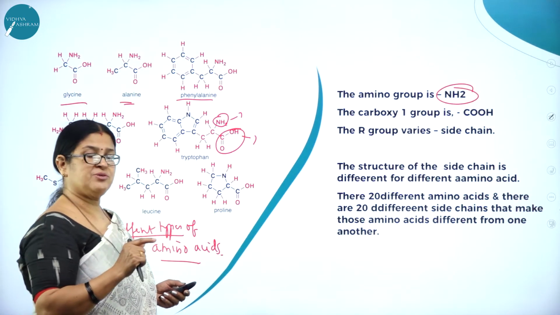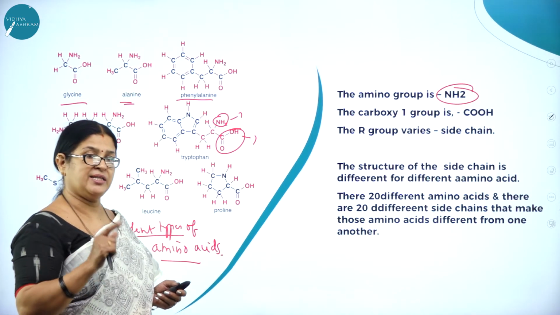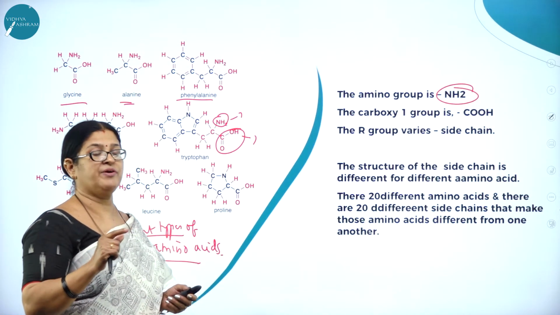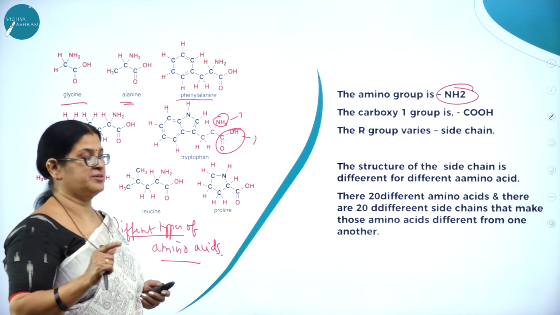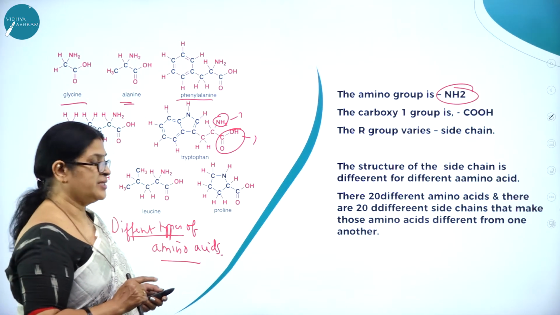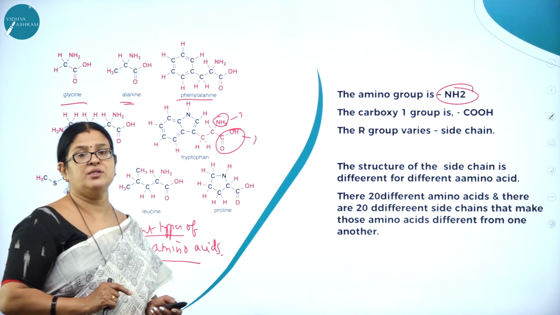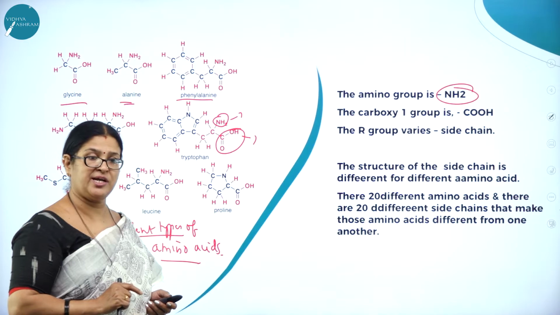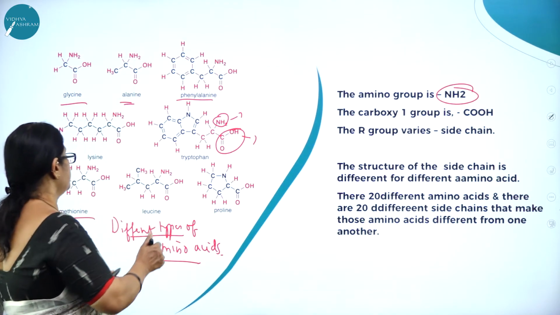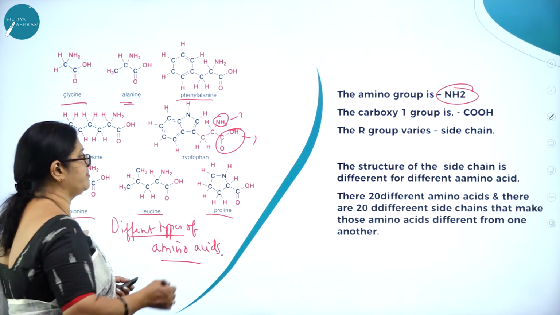And as you know, the direction for making a particular protein is given by DNA, and that is what we call the central dogma of protein synthesis. Anyhow, we are going to study all this in detail in second PUC. There is one chapter called molecular basis of inheritance where you'll be studying protein synthesis, that is transcription and translation. So leucine, proline, isoleucine, all these are different types of amino acids.